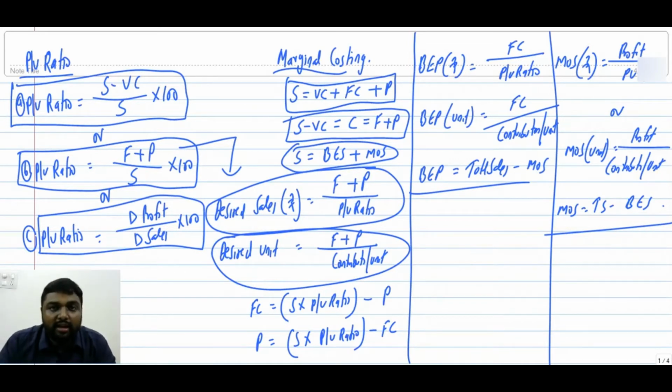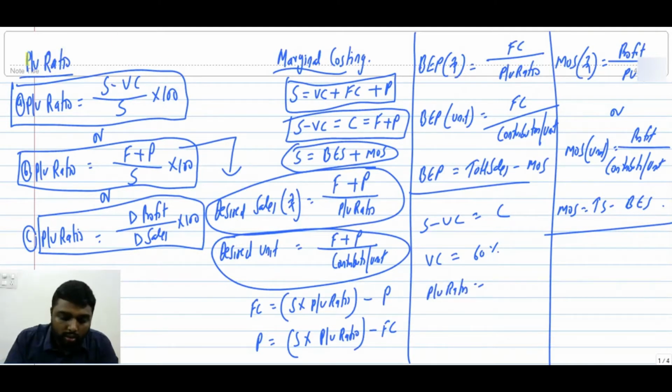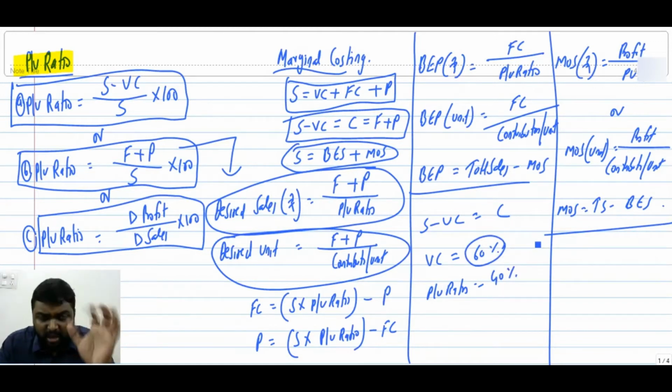Before going to that, let me recall one more point. See, S minus V equal to contribution. So if your variable cost is 60%, what will be your PV ratio? PV ratio reflects contribution only. So if 60% variable, PV ratio will be 40.